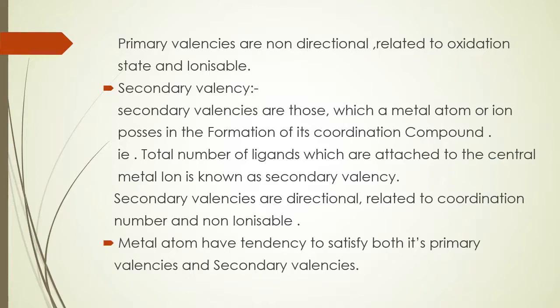Here, directional means they have a proper direction in space and can show a proper geometry related to the coordination number.